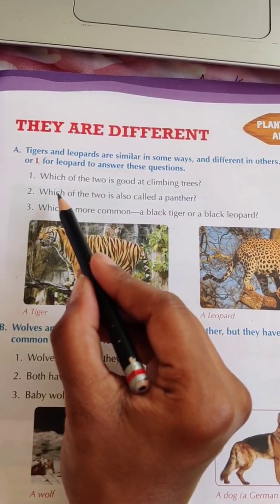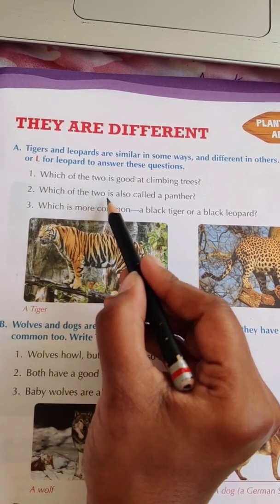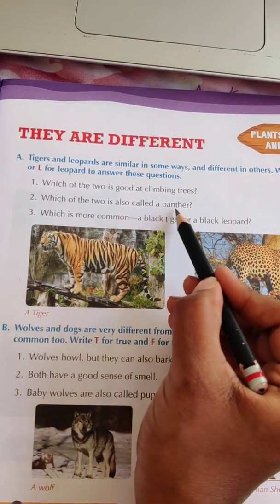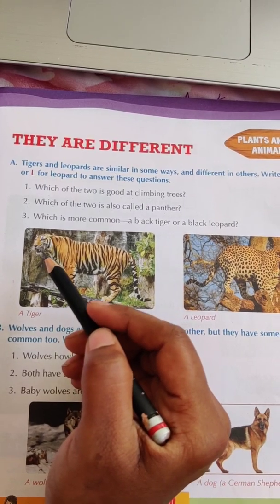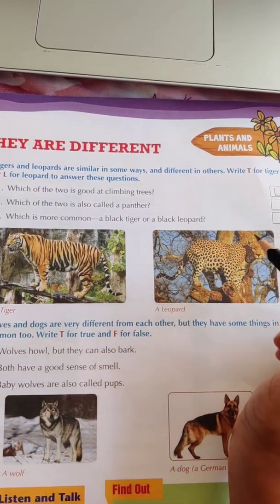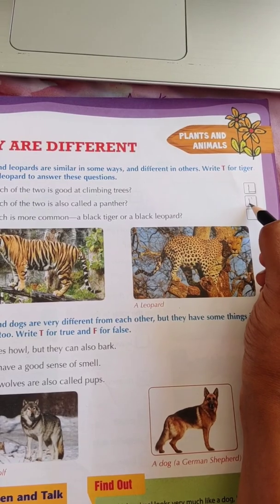Now second number, which of the two is called a panther? Which of the two is called panther? The leopard is called the panther. So here also L is coming.